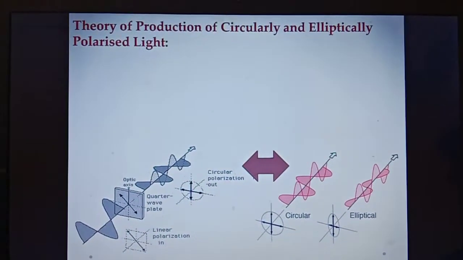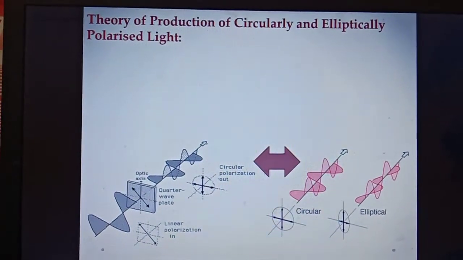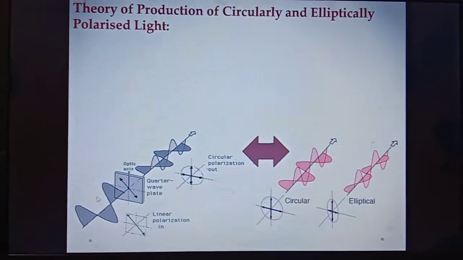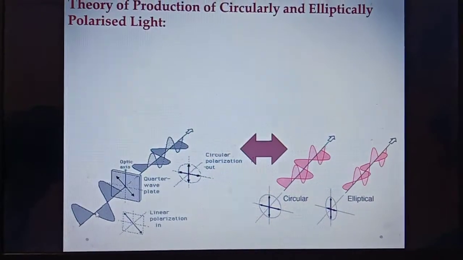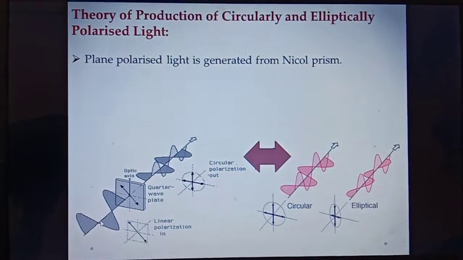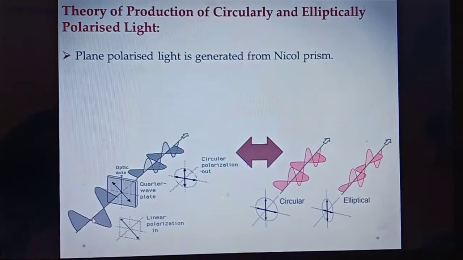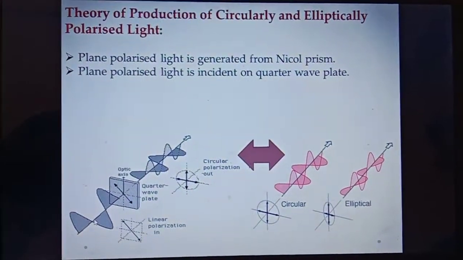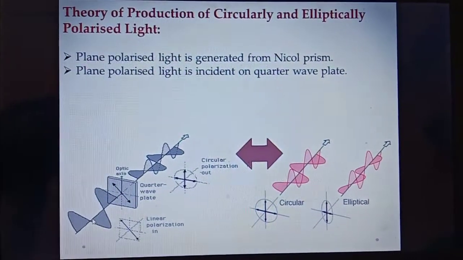Now come to the main topic, the theory of production of circularly and elliptically polarized light. So what do we need? We need plane polarized light. So how can we generate this plane polarized light? This plane polarized light is generated from a Nicol prism. Why? Because a Nicol prism works as a polarizer. As we incident an unpolarized light into the Nicol prism, it converts the unpolarized light into plane polarized light.